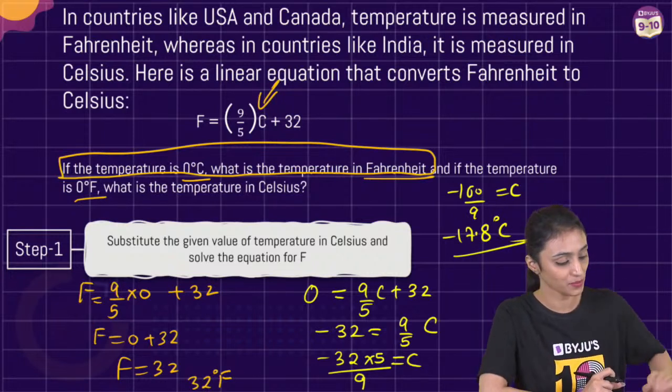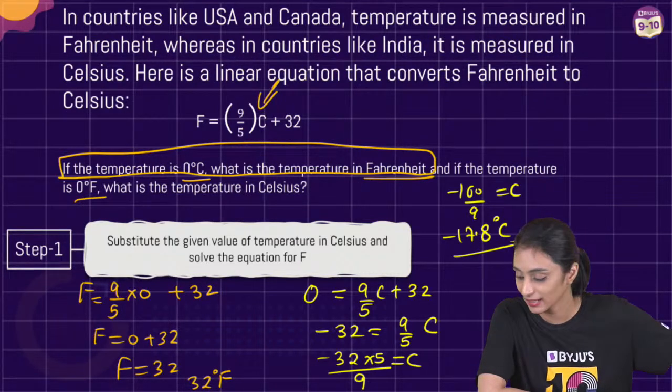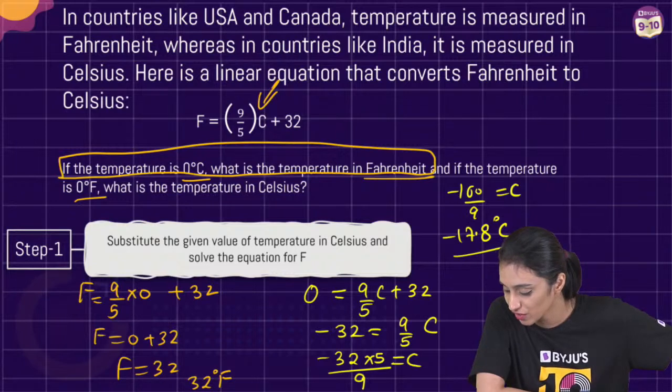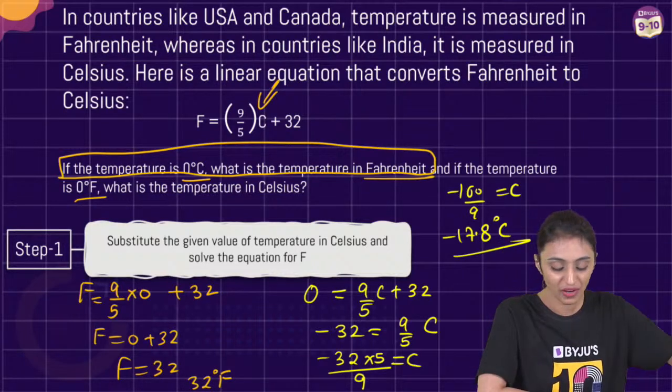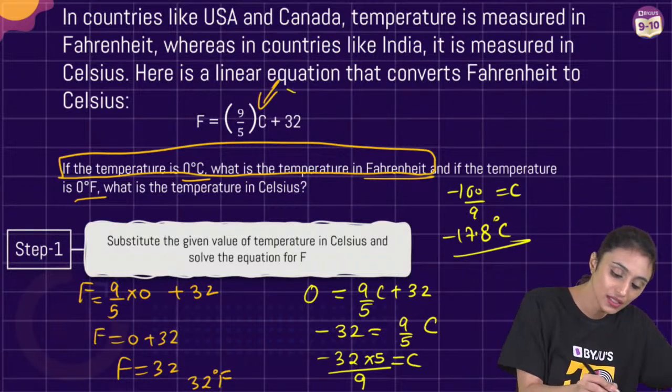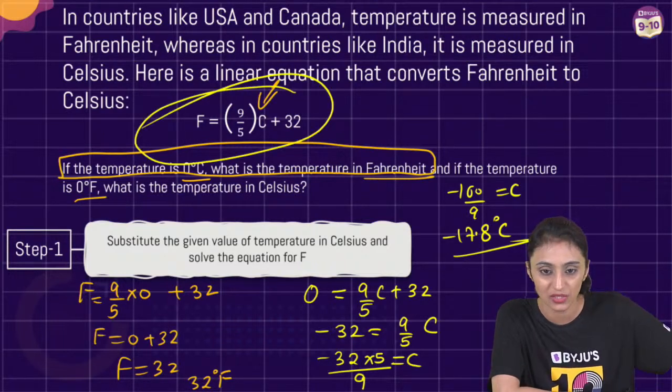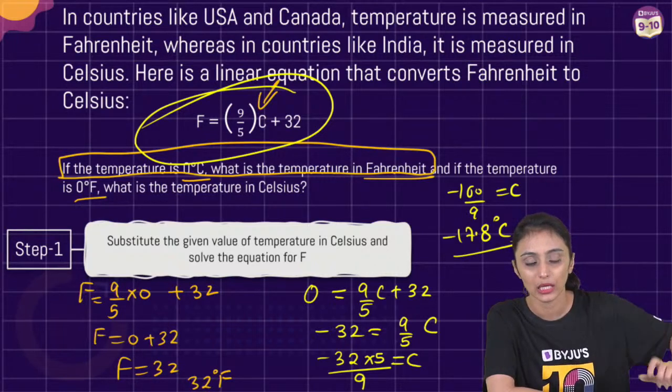Right, absolutely. We all have understood. I can see that in the chat. Everybody has understood it. Advay, Shivansh, Alina. Jitnashu, why Fahrenheit? Because the relationship is already given here between Fahrenheit and Celsius. That's why we are using it. Minus 160/9, Shivansh, you have to convert that into decimals.